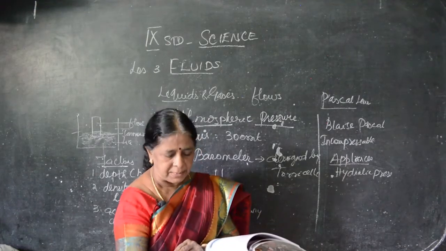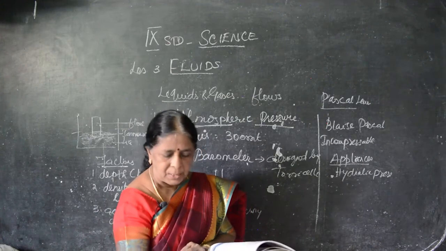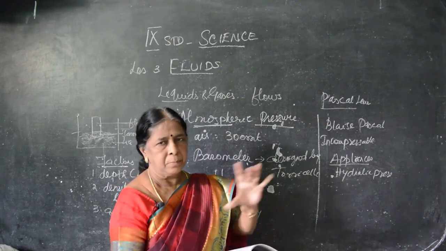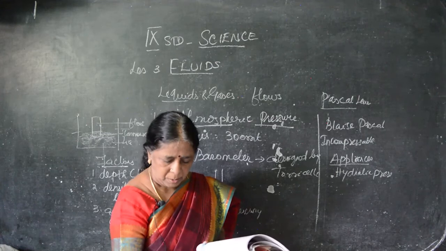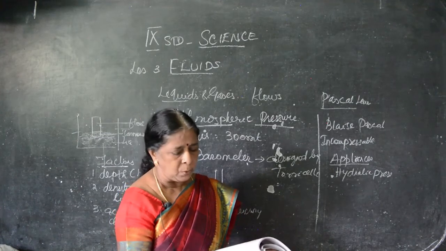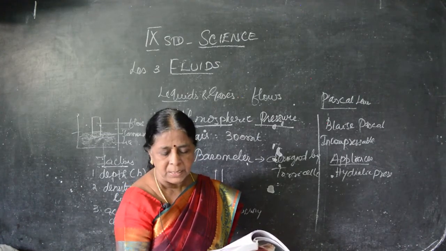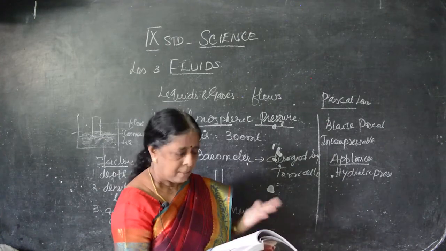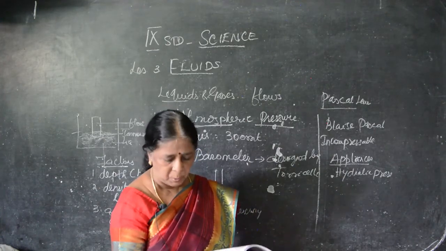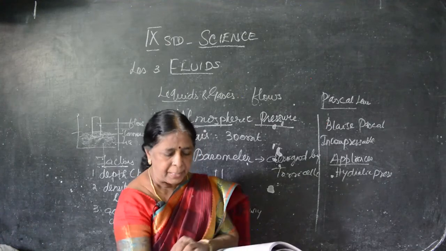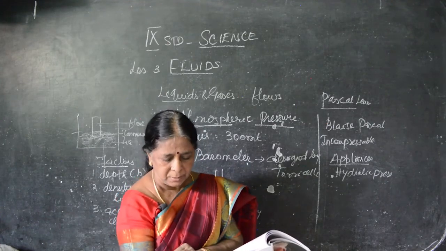You see how many cylinders there are? Two cylinders, one broad and the other narrow, with areas A1 and A2. Pressure is applied on that. It is equally transmitted, whether the area is larger or smaller. And the pistons are there to pass the force.